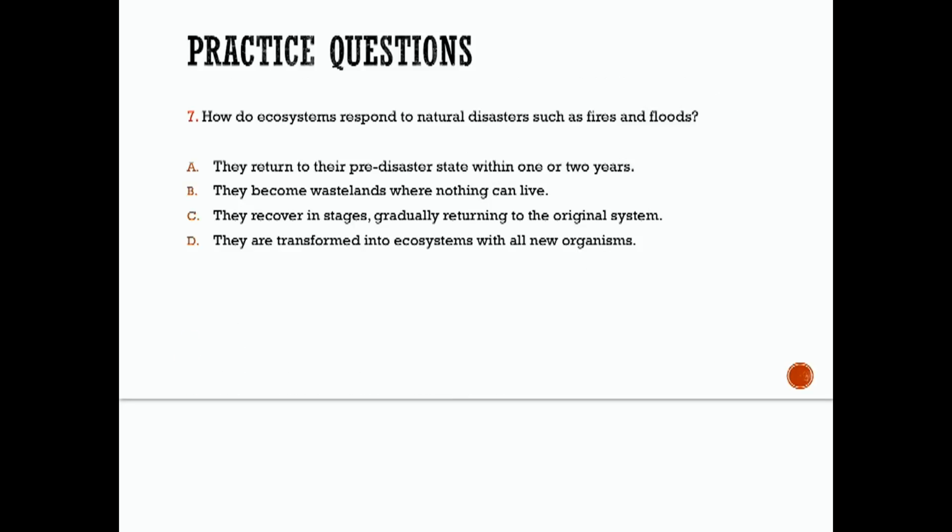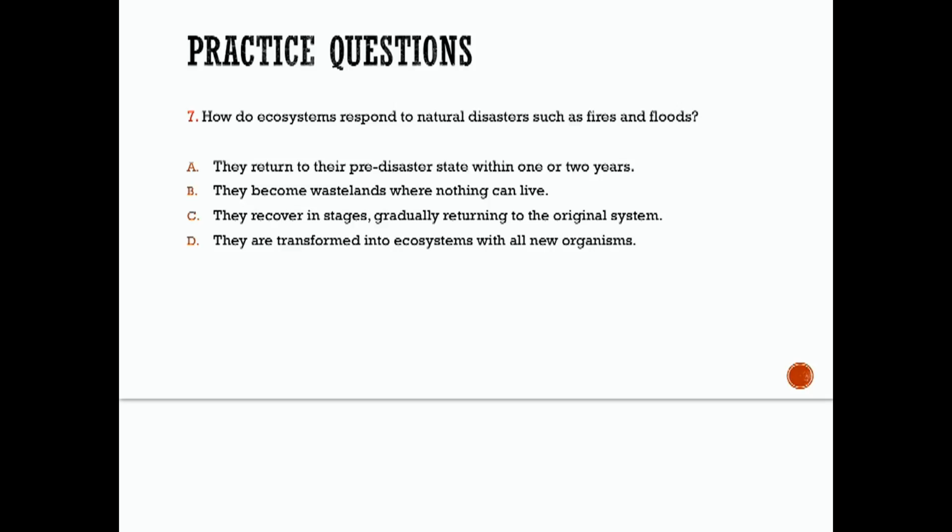Last one, number 7. How do ecosystems respond to natural disasters such as fires and floods? Okay, ecosystems are able to actually recover. They're able to recover from disasters. The overall recovery is slow, but it begins quickly and it occurs in stages. Okay, remember talking about succession.